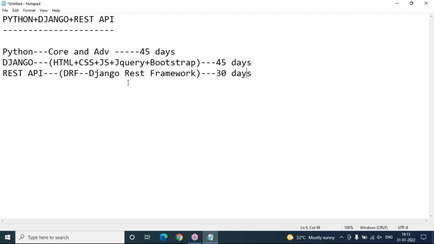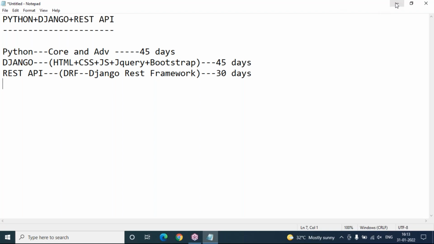Material first: when we start Python, then we will send the Python material. When we start Django, then we'll send the complete Django material. And when we start with REST API, then we will send the complete REST API material. It is clear-cut material with clear pictures, step by step, with all practical implementation.